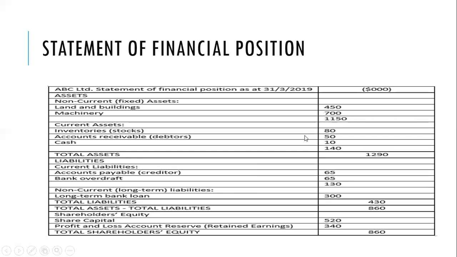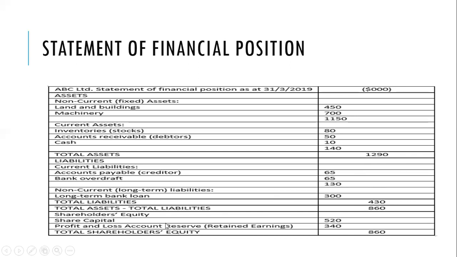So we can add our current assets to our non-current assets to get our total assets. Then of course the liability aspect, you're going to have the current liabilities like accounts payable and bank overdrafts, and the non-current liabilities like a long-term loan. So we can add the current liabilities and the non-current liabilities together to get our total liabilities. Then you can find our net assets, total assets minus total liabilities. So we can find our net assets to be this.